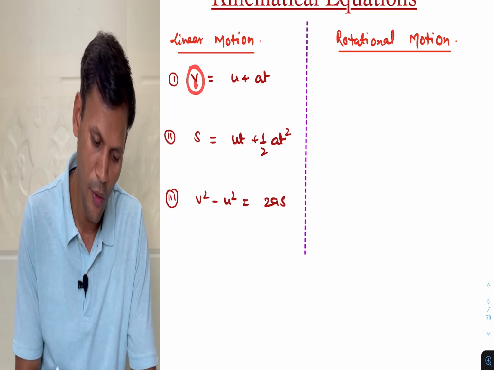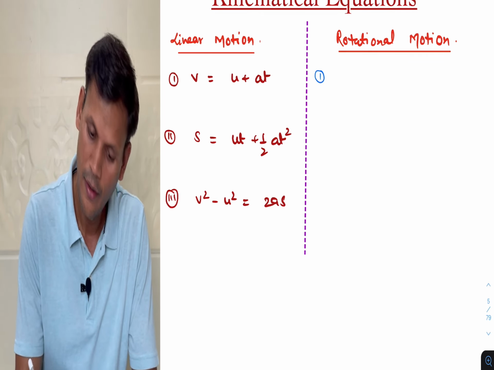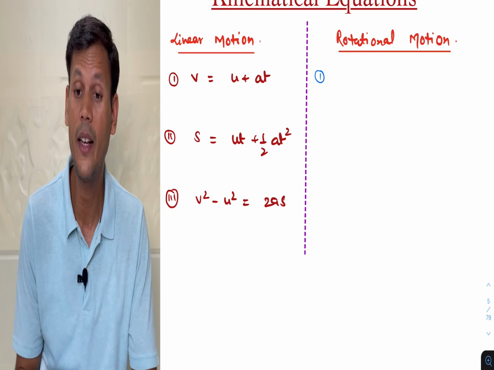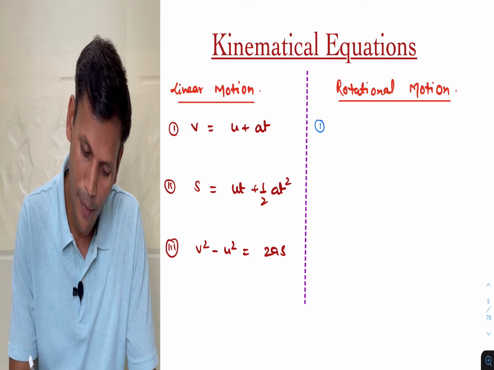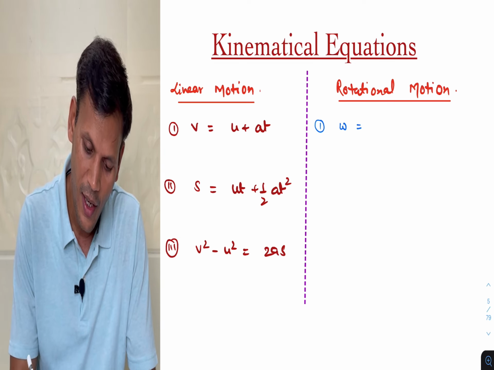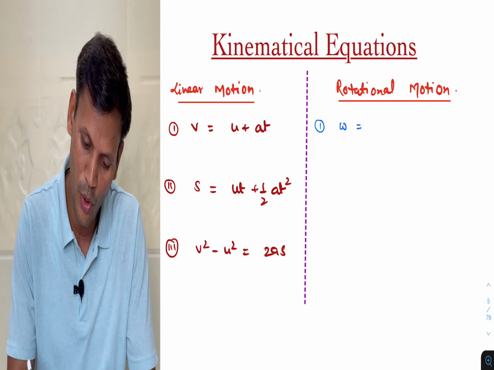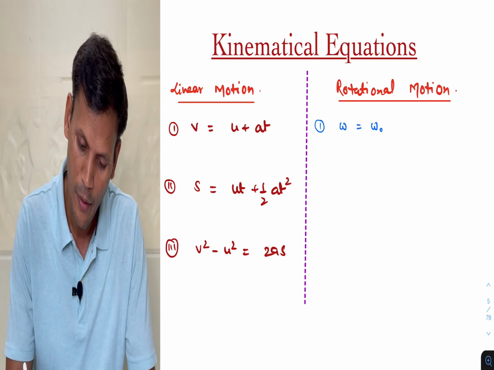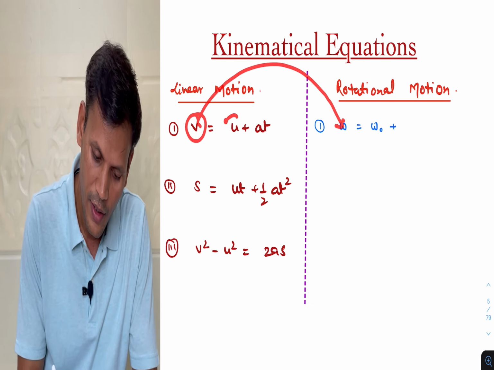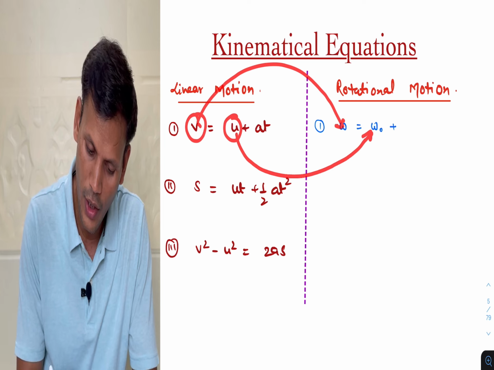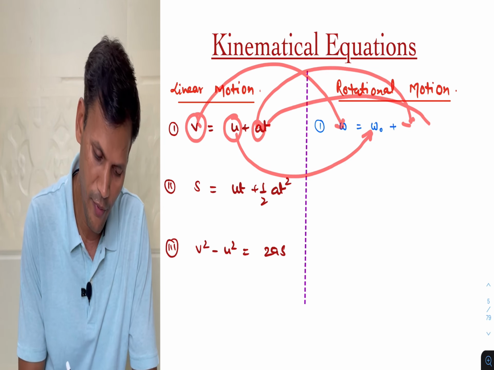Now we can write the first kinematical equation in case of rotational motion. Instead of v, omega will come, and initial angular velocity we take as omega naught. So v becomes omega, u becomes omega naught, plus a will be alpha, and t of course time will be t.